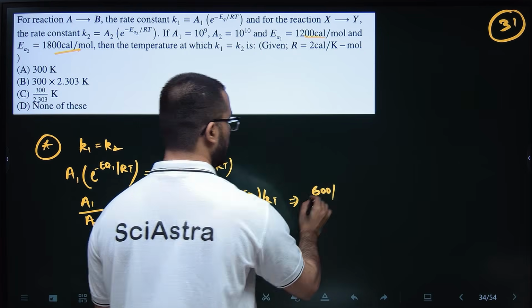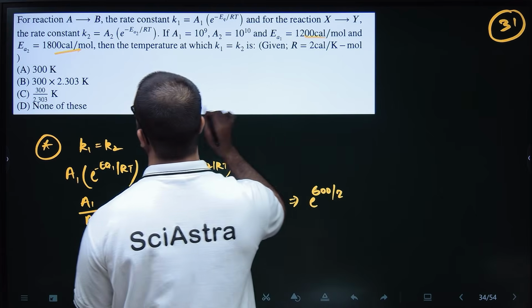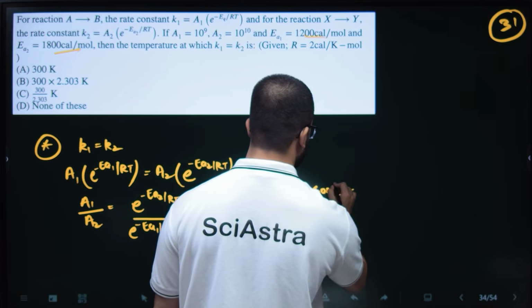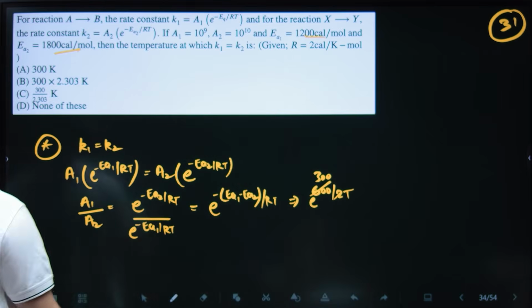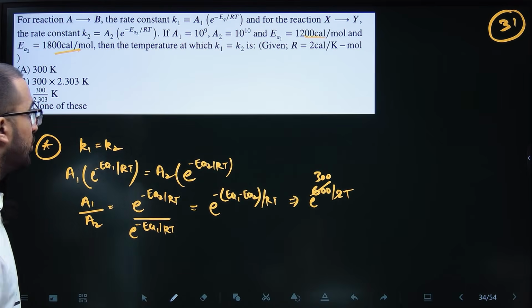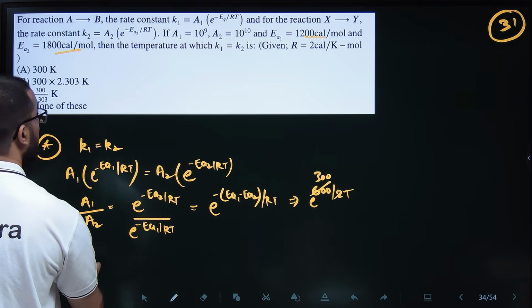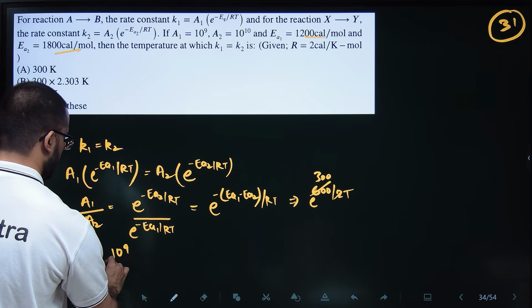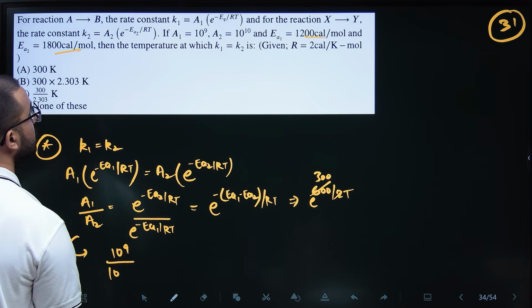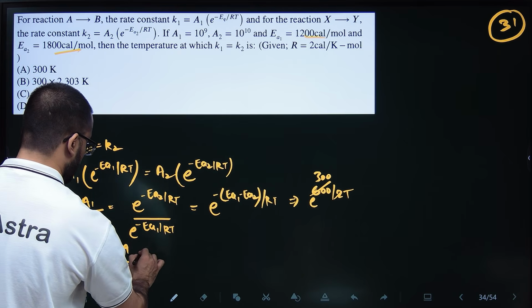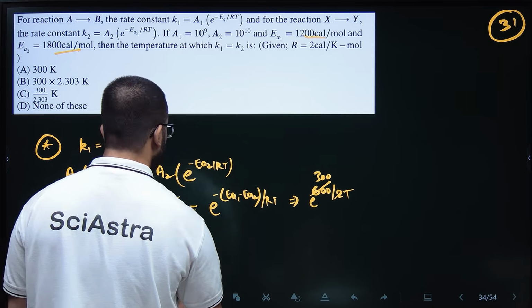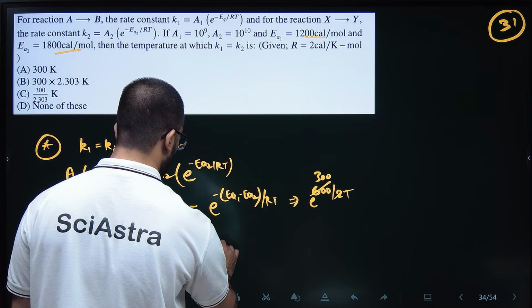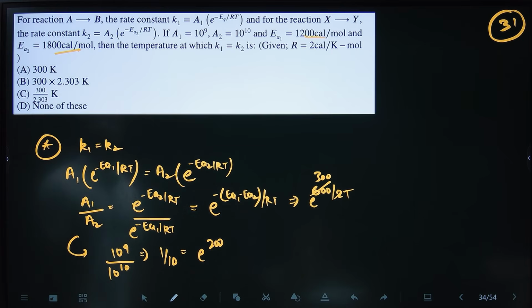R is given as 2, and temperature we have to find. So this will be 300 by T. A1 is 10 to the power 9 divided by 10 to the power 10, so this will be 1 by 10 is equal to e to the power 300 by T. R is also there, no?